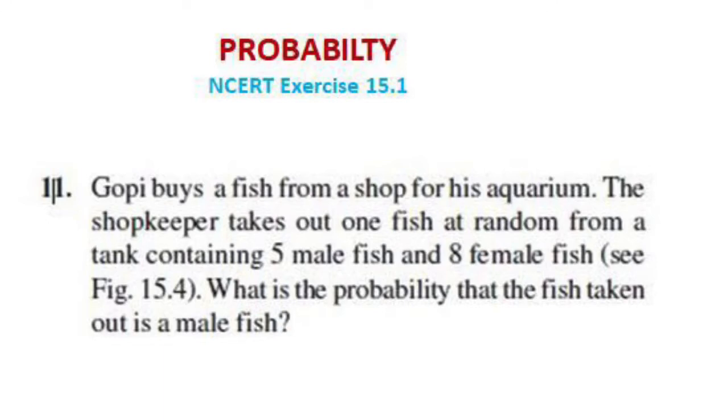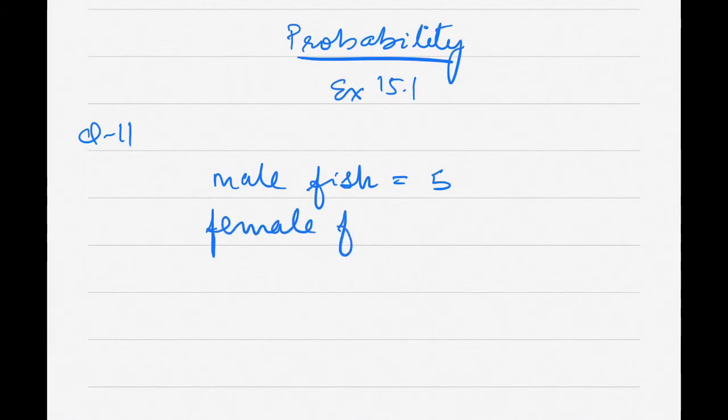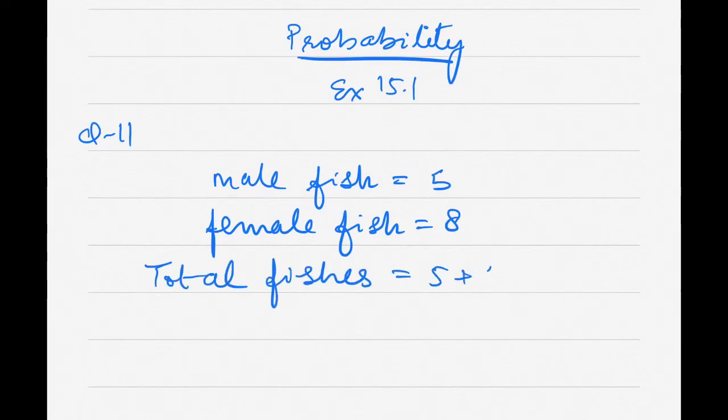Okay, so first let's write down the data. Male fish are 5 and female fish are 8. So total fishes are equal to 5 plus 8, so we have 13 total fishes.